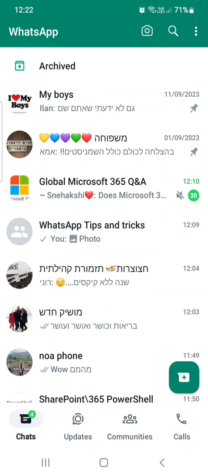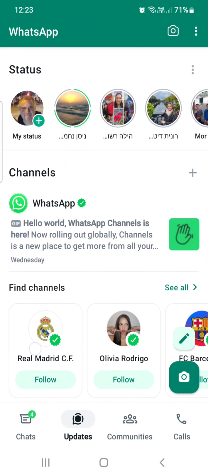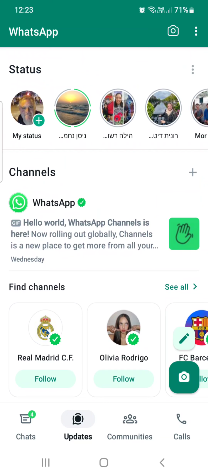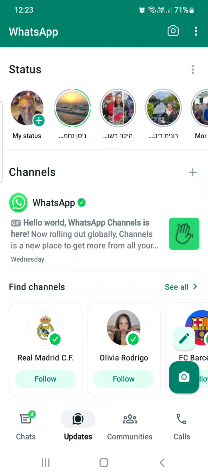So it's actually channels. You see below we have a chat and then we have updates. I'll click on the updates. We see the status of all kinds of user profiles, and then I have channels. Currently I signed up to the WhatsApp channel, but if I want to check for others, I can click on see all or click the plus.